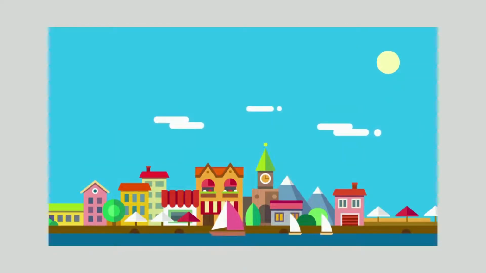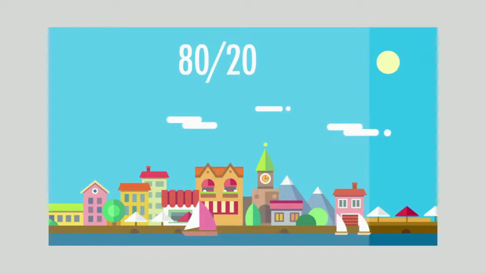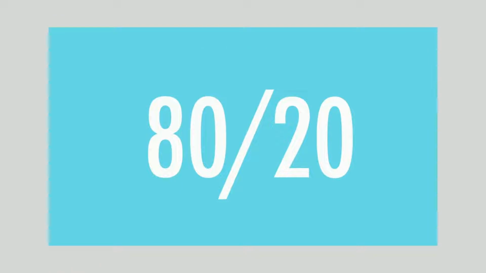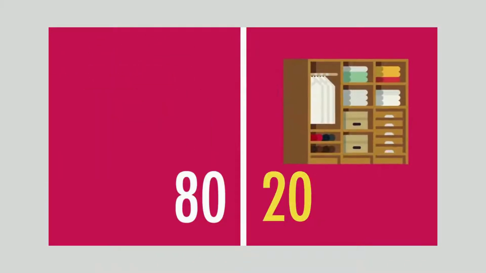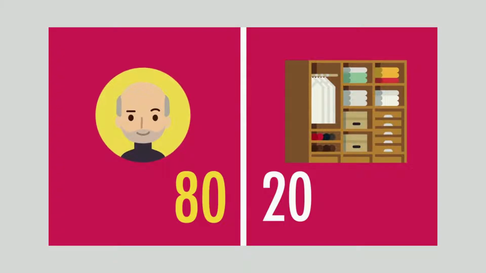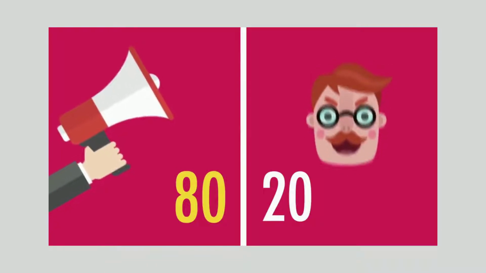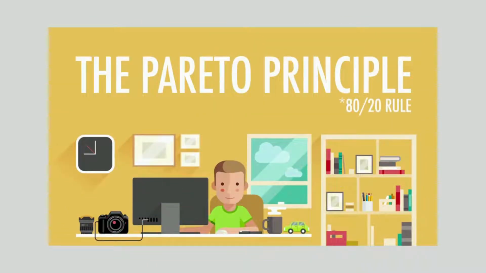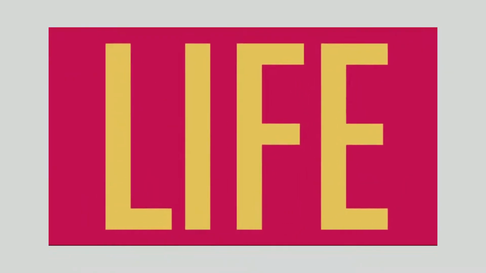So in 1906, Italian economist Wilfredo Pareto found that 80% of the land in Italy was owned by 20% of the population. Now this 80-20 distribution became quite famous for occurring over and over again in many scenarios. For example, about 20% of the world's population control about 80% of the world's income. You wear about 20% of the clothes in your wardrobe about 80% of the time. About 20% of a business's customers account for 80% of their complaints. This is known as the Pareto principle, or the 80-20 rule. Now as a note, this shouldn't be taken as some sort of universal law that occurs in all situations. Exceptions can be made and one should always be critical. But that being said, it's an extremely effective tool to analyze your own life and be more productive.